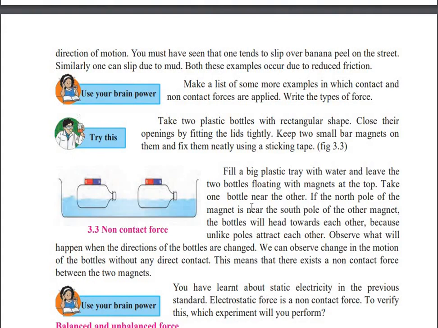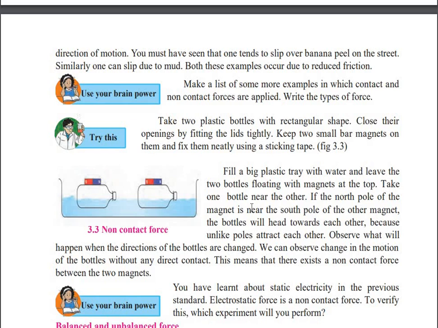Now, if you observe over here in this diagram of non-contact forces, we will see what activity we have to do. Fill a big plastic tray with water and leave two bottles floating with magnets at the top. Take one bottle near the other.